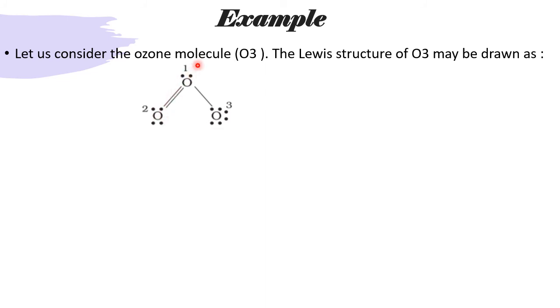Now for this O, 2 free electrons, and here 4 electrons: 4 plus 2, 6, plus 2 here bond, 8. This O also has got 8. Now this O has 1, 2, 3, 4, 5, 6 free electrons and 2 busy electrons, 2 plus 6, 8. Every O is having an octet.